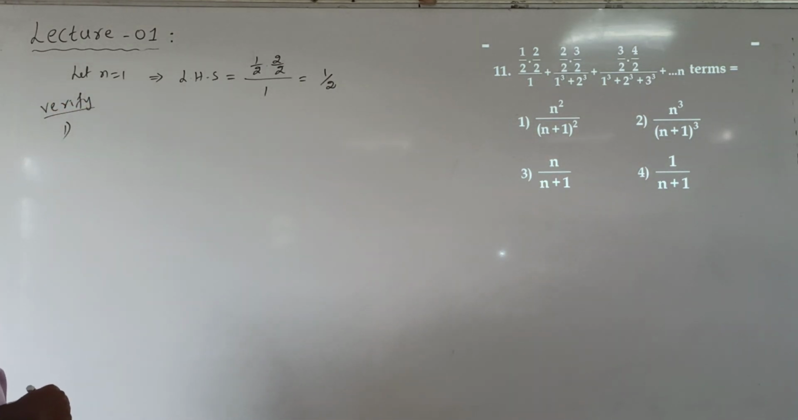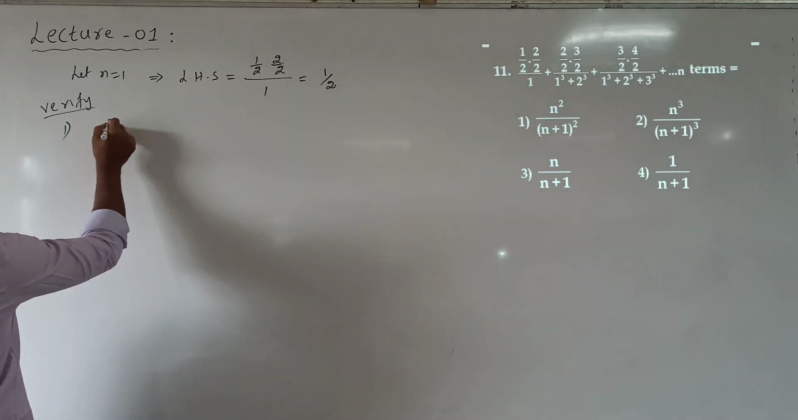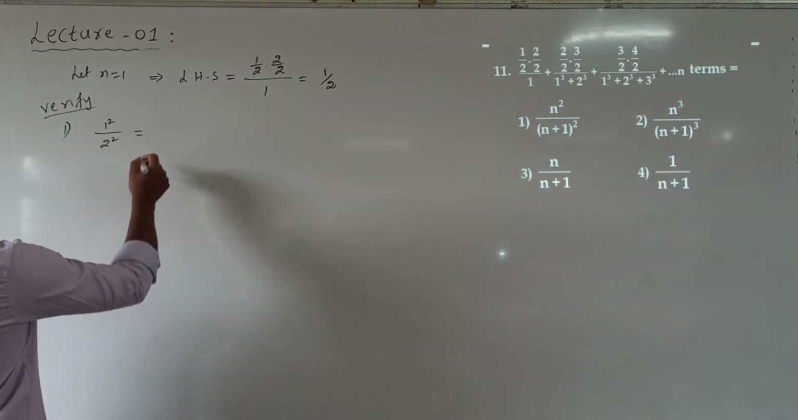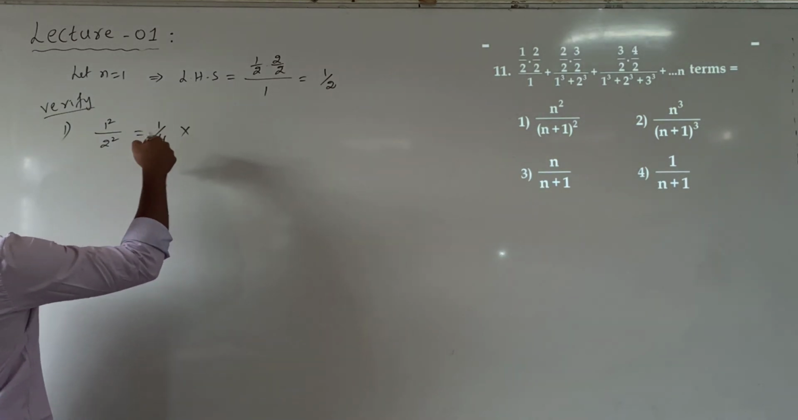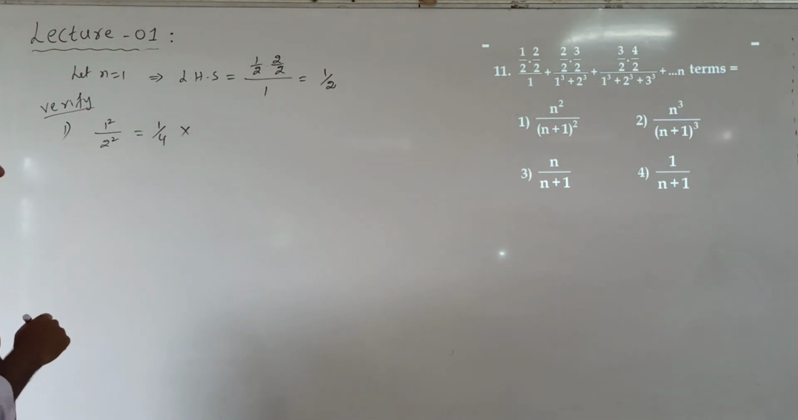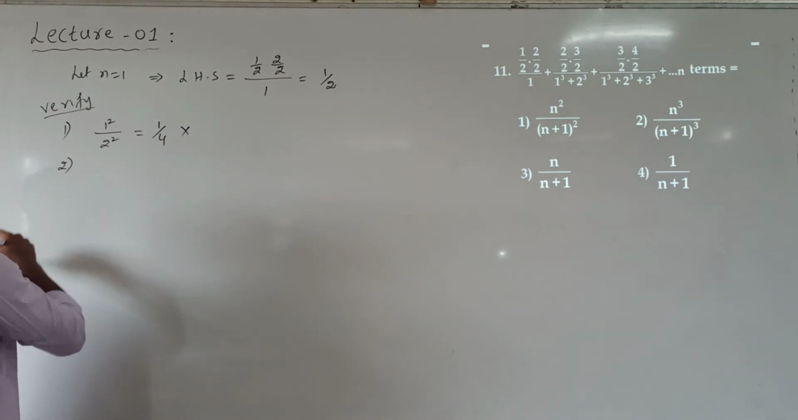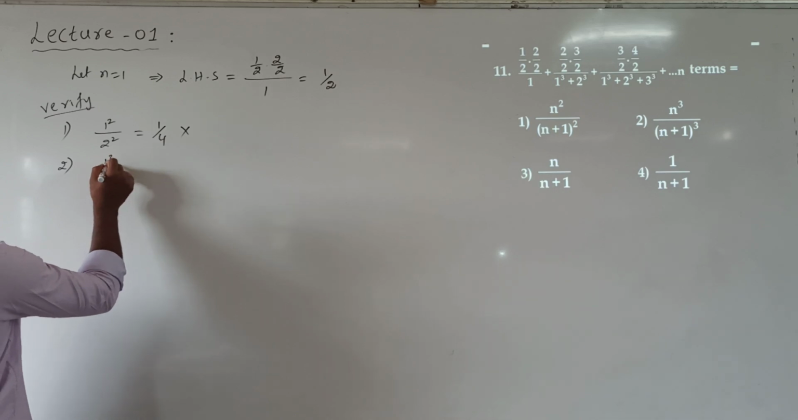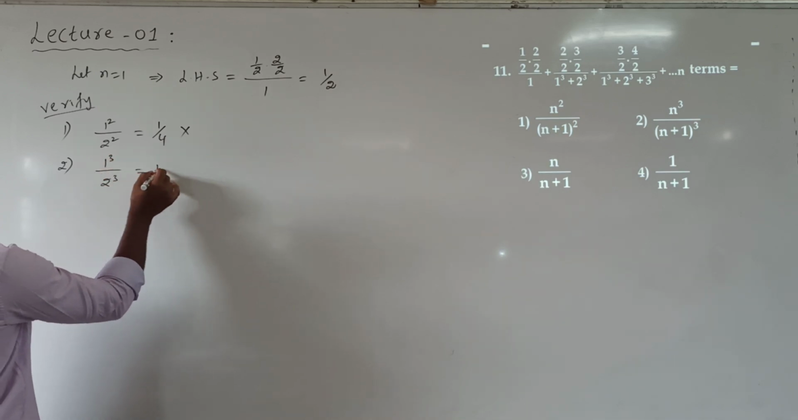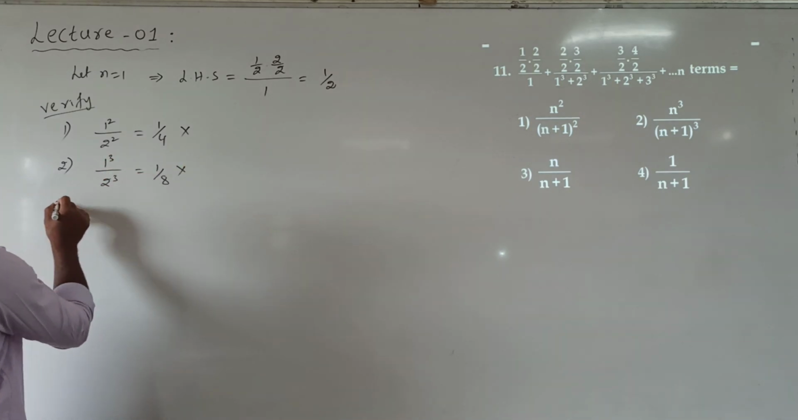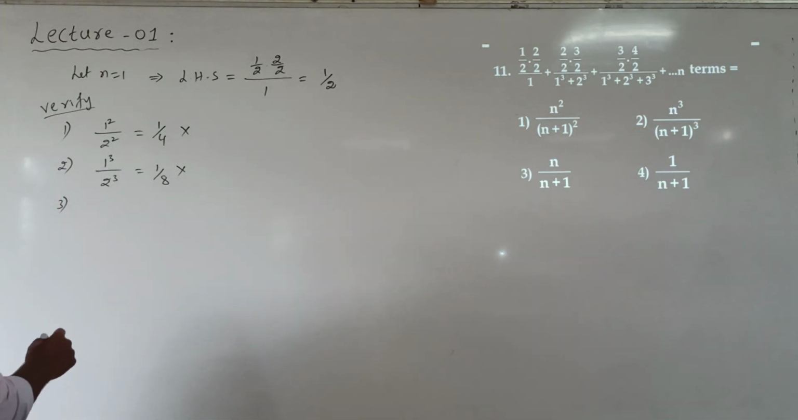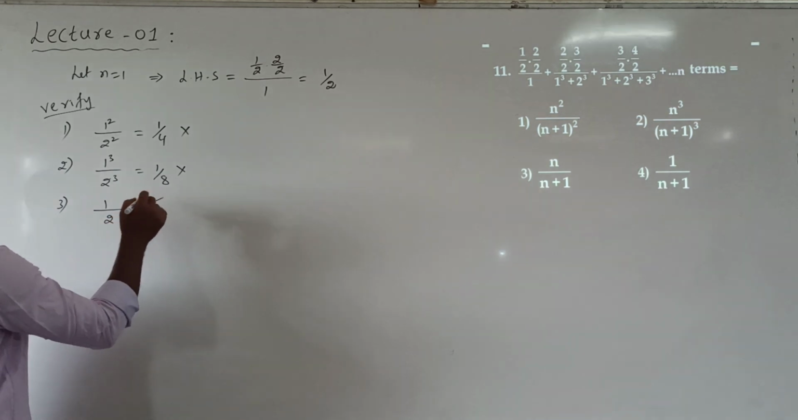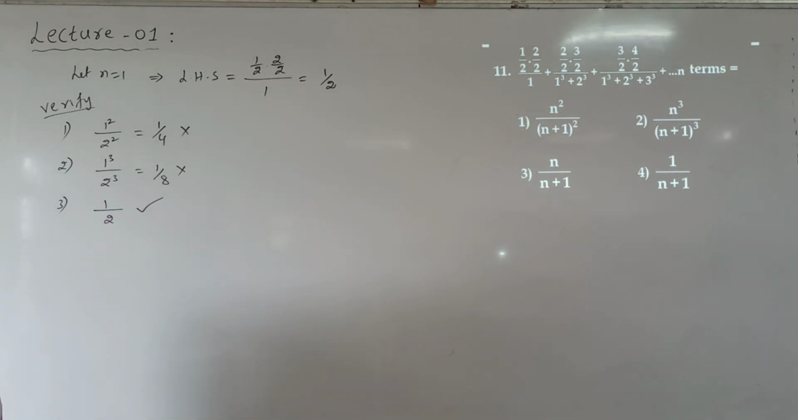First option, n is 1 means 1 square divided by 2 square, which is 1 by 4, which is wrong because we need 1 by 2 as answer. What's the second option? N is 1, 1 cube divided by 2 cube, which is 1 by 8, again wrong. Third option, n is 1, 1 by 1 plus 1. So maybe third option correct.